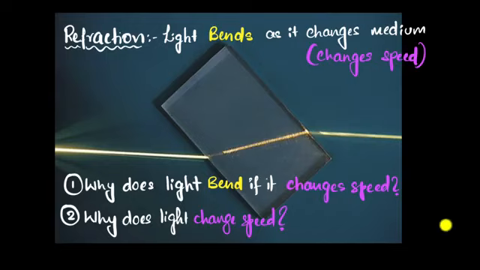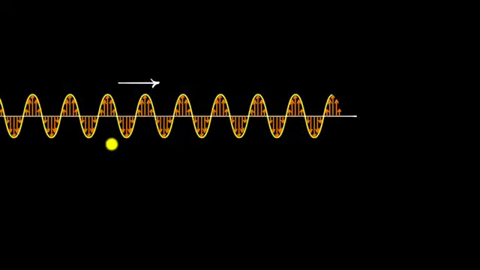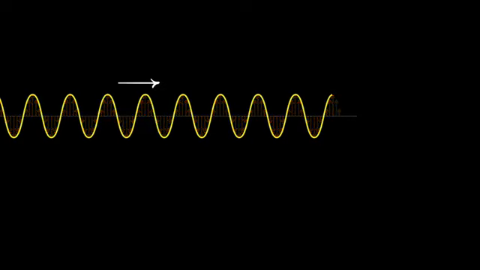So let's start with the first one. Why does light changing speed imply bending? To answer this question, let's remember our model of light. That is, it's an electromagnetic wave with oscillating electric fields. You can think of these as electric field vectors, and also magnetic fields, which I've not shown over here, okay? But let me also get rid of these electric field vectors and let me just look at the wave. This is an electromagnetic wave.